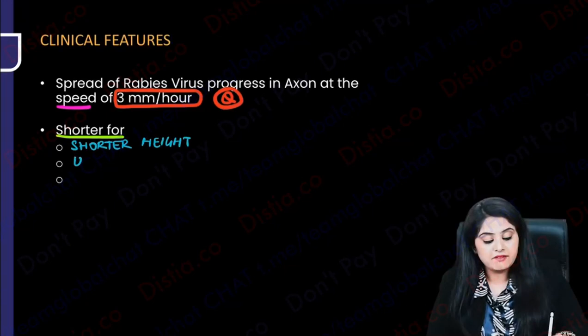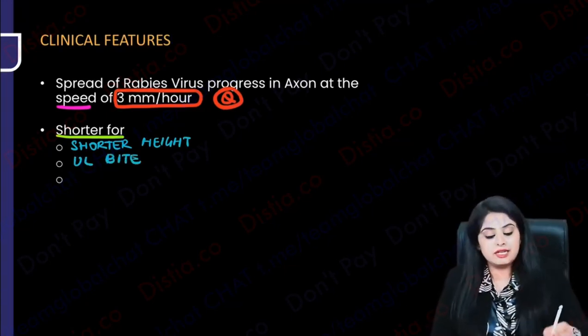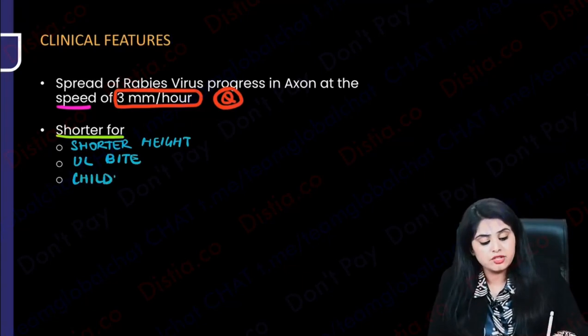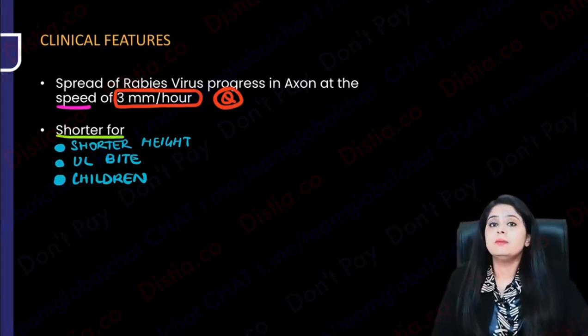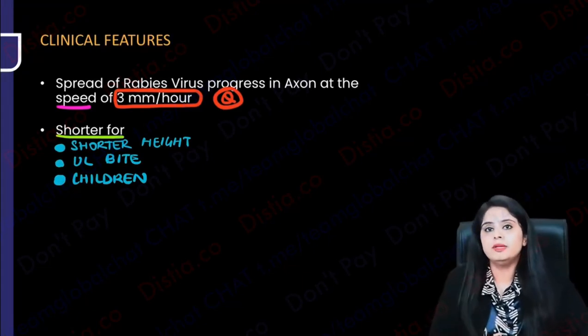Secondly, if the person is having an upper limb bite, because an upper limb bite will reach more easily towards the brain. And thirdly, if it is a child, because children are anyway short in height. So remember, in these three situations, the speed is 3 mm per hour, but the time taken to reach the brain is going to be shorter.